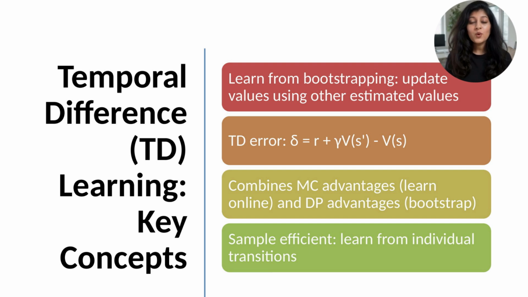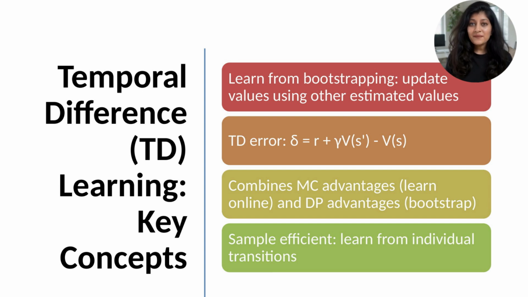Temporal difference learning is the core mechanism enabling practical RL. TD learning updates values based on other estimated values, bootstrapping. This differs from supervised learning where targets are known labels. In RL, we don't have targets, only estimates. TD uses these estimates. The TD error delta equals R plus gamma V of S prime minus V of S. It measures prediction error: received reward R plus discounted estimated next value, gamma V of S prime, minus current estimate V of S. If delta is positive, we underestimated.